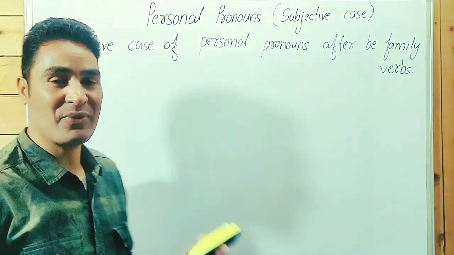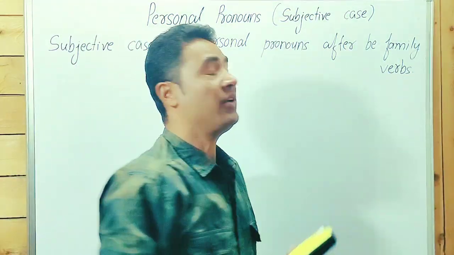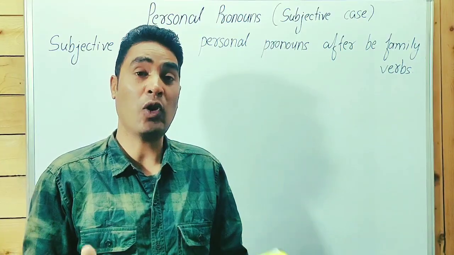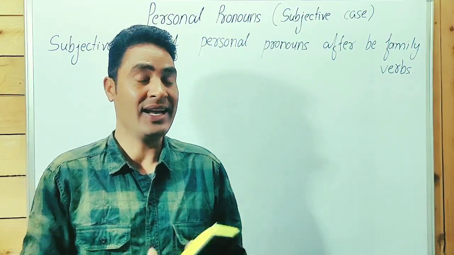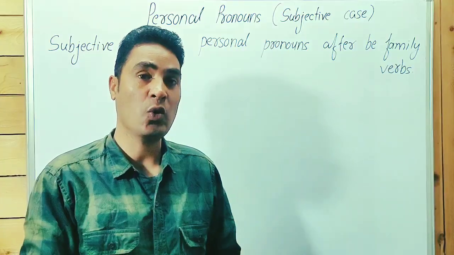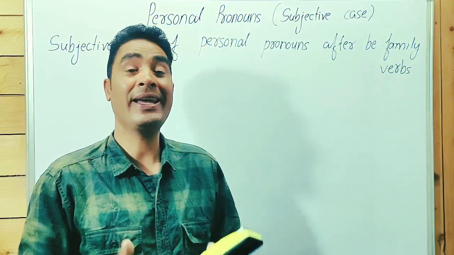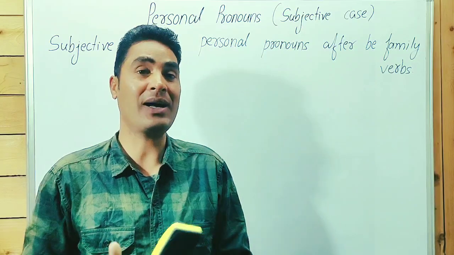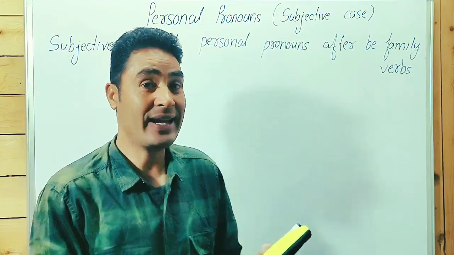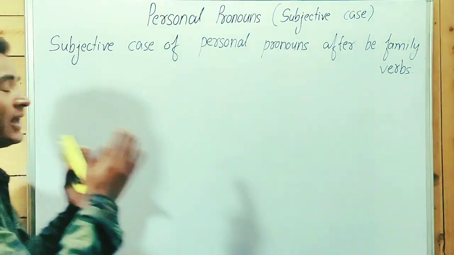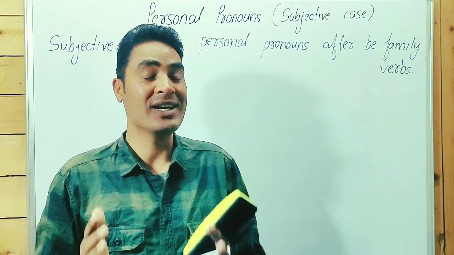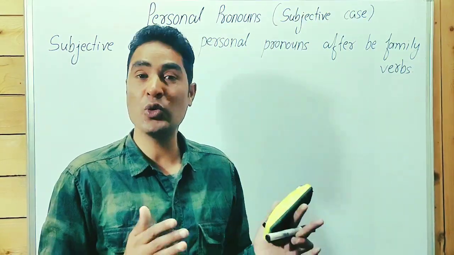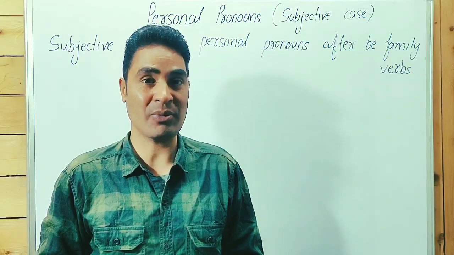Subjective case of personal pronouns after be family verbs. Be family verbs means is, am, are, was, were, been, being. Is, am, are are present tense, was, were past tense, been is V3 past participle, and being is V4 present participle. Okay, these are be family verbs. After be family verbs, we use the subjective case of personal pronoun. Generally, after a verb, we use the objective case of personal pronoun.